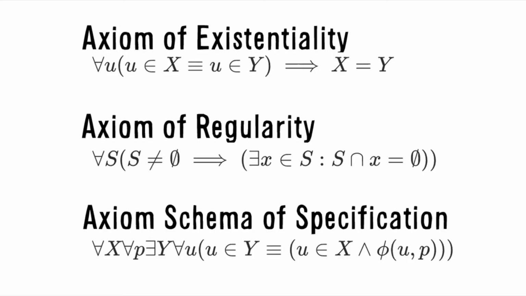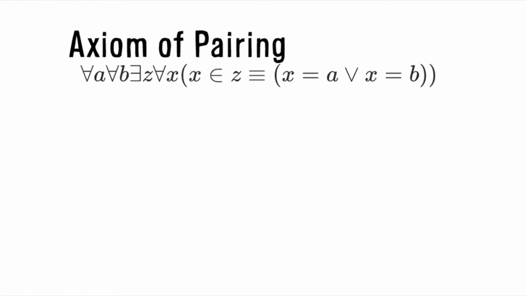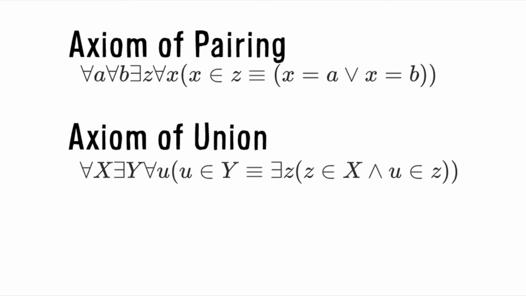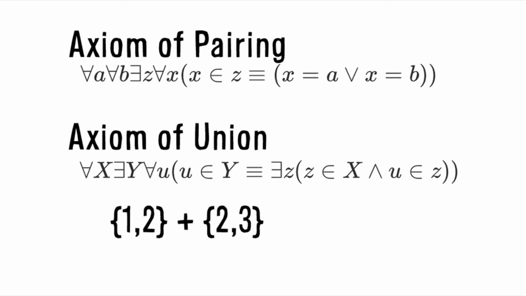This is the axiom schema of specification. It says that given any property phi and set X, there exists a set containing all elements of X that satisfy phi. The axiom of pairing states that given two elements, there exists a set containing exactly those two elements. Next is the axiom of union, which states that there exists a set Y consisting of the union of all elements of X. For example, the set {1, 2} and set {2, 3} can be combined into the single set {1, 2, 3}.